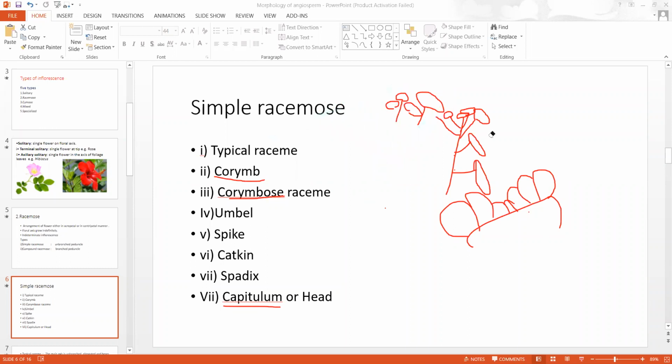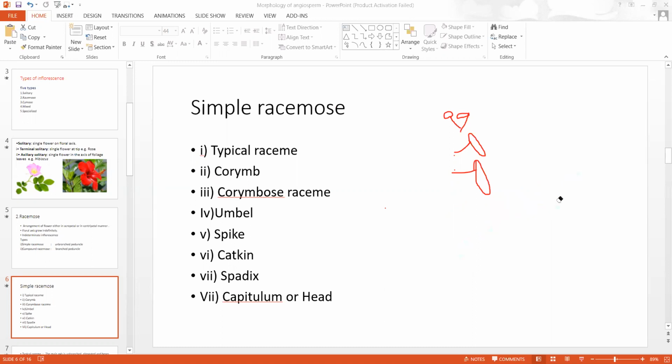Are you clear about this? Okay. So this is the racemose type of inflorescence. We know that racemose means flowers are arranged in acropetal or centripetal succession. In typical raceme, pedicellate flowers are arranged in acropetal succession. In corymb, the lower pedicellate flowers are so long that all come to lie in the same plane. In corymbose raceme, the upper younger flowers are in the same plane, but the lower flowers cannot come in the same plane.